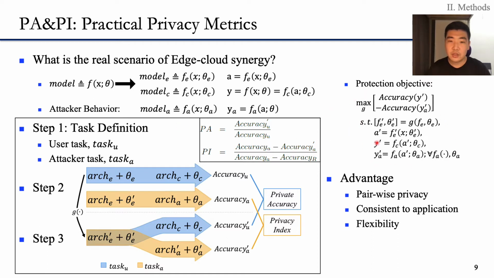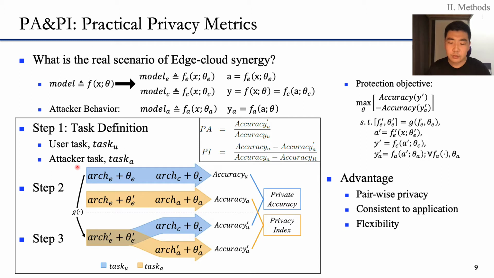The objective is to optimize tool accuracy in opposite directions for each task. Therefore, we propose two metrics from the protection objective. To perform evaluation, the first step is to define the user task and the attacker task. Here I need to emphasize that the attacker task is only for evaluation. The protection method is not expected to know this.